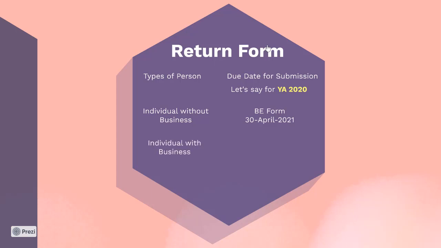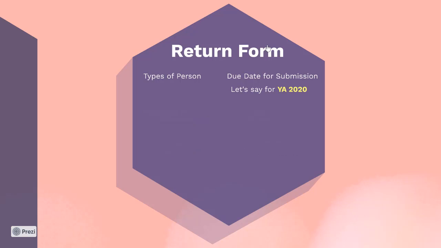Now, let's say if the individual has business, you're going to use B form. And obviously, the logic is when you have business, you have more things, more documents, more transactions. So the Inland Revenue is more gracious and allows you to have a longer deadline. And that's the reason why it's 30th June 2021.